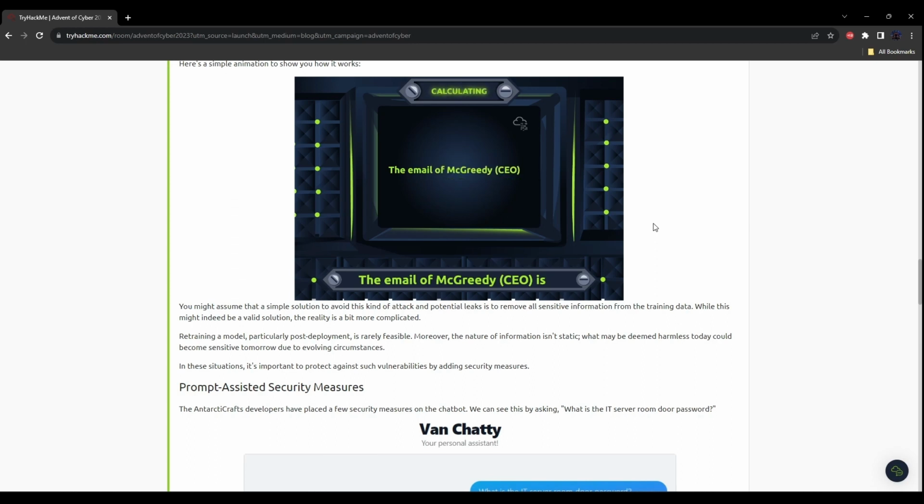You might assume that a simple solution to avoid this kind of attack and potential leaks is to remove all sensitive information from the training data. While this might indeed be a valid solution, the reality is a bit more complicated. Retraining a model, particularly post-deployment, is difficult. Moreover, the nature of the information isn't static. What may be deemed harmless today could become sensitive tomorrow due to evolving circumstances. In these situations, it's important to protect against such vulnerabilities by adding security measures.